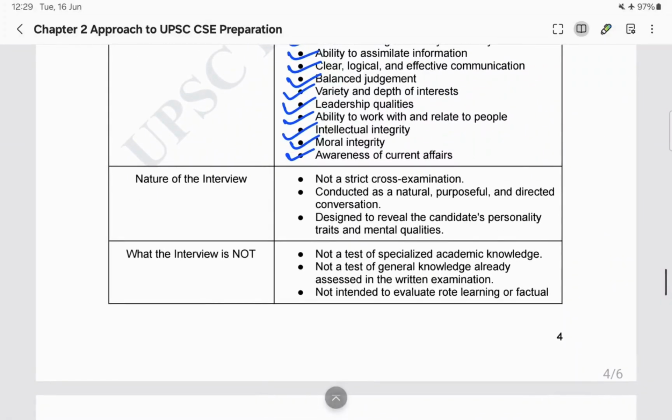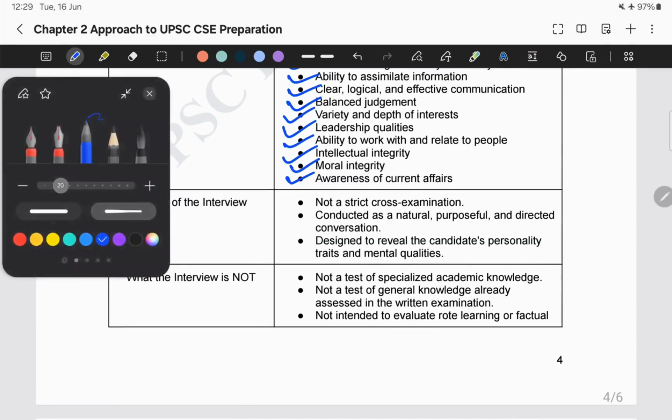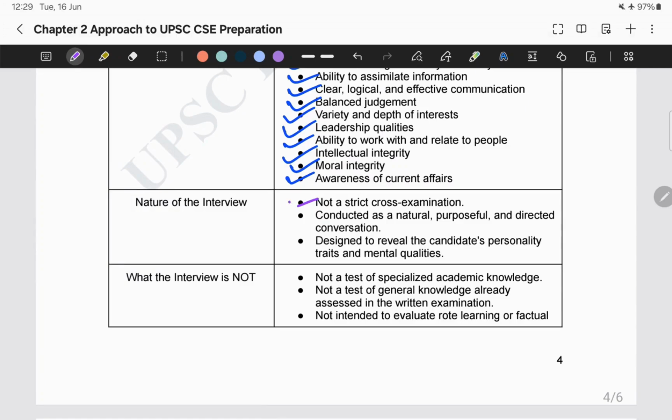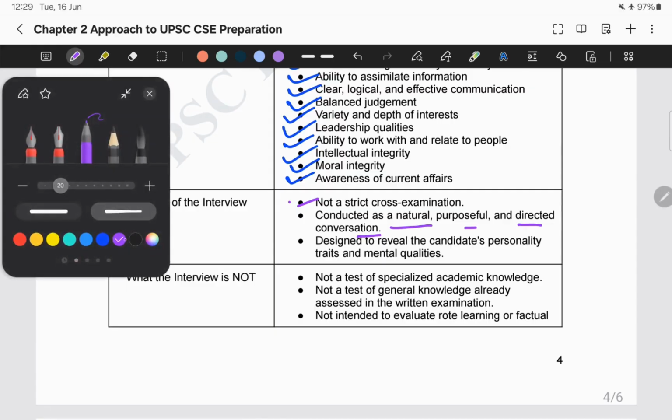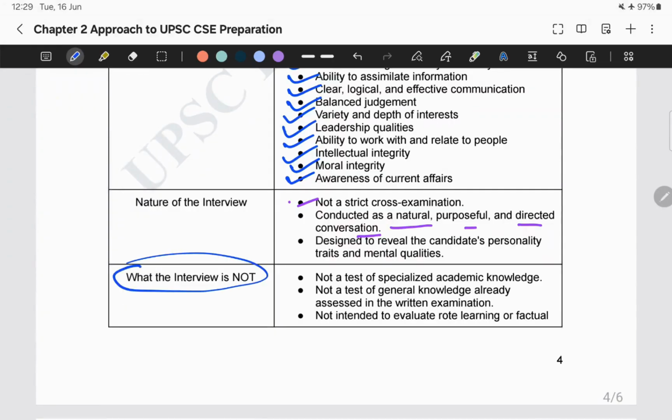So, what will be the nature of the interview? It's not a strict cross examination. It is just a casual conversation between 2 persons. It is conducted as a natural, purposeful, and directed conversation. Now the main question is, what is the interview not? That is, what is the myth behind this interview?